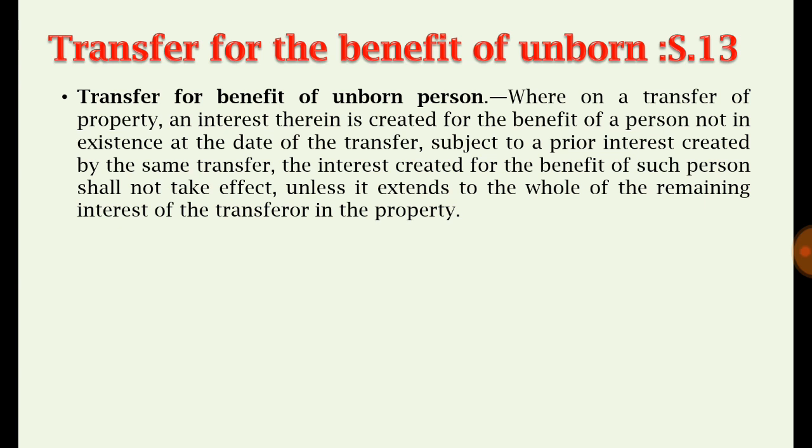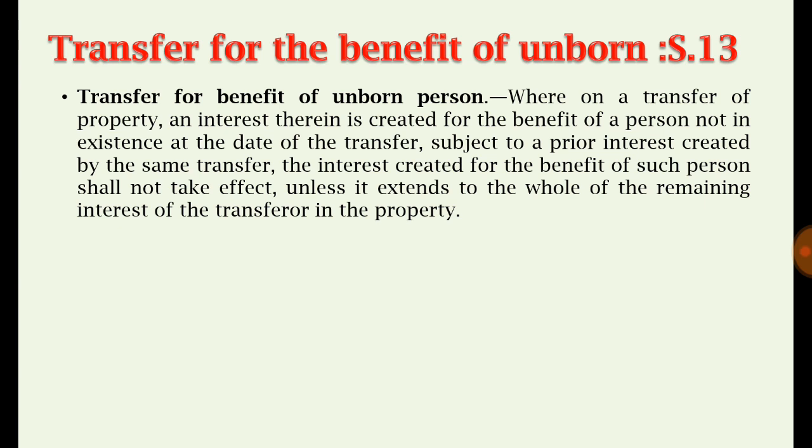See, the transfer for the benefit of an unborn person: where on a transfer of property an interest therein is created for the benefit of a person not in existence at the date of transfer, subject to a prior interest created by the same transfer, the interest created for the benefit of such person shall not take effect unless it extends to the whole of the remaining interest of the transferor in the property.